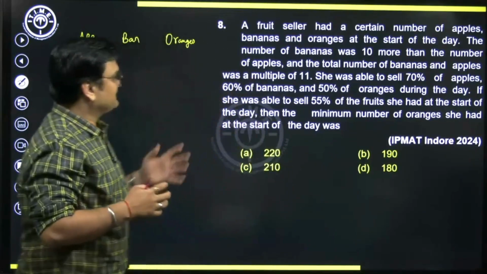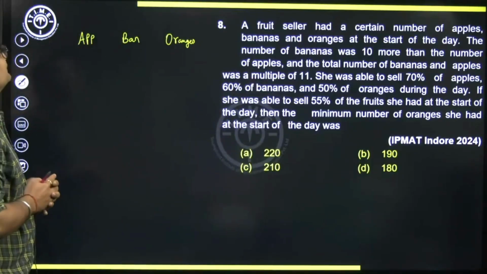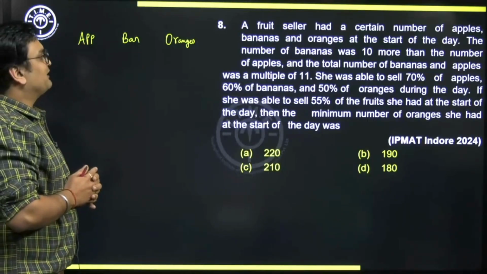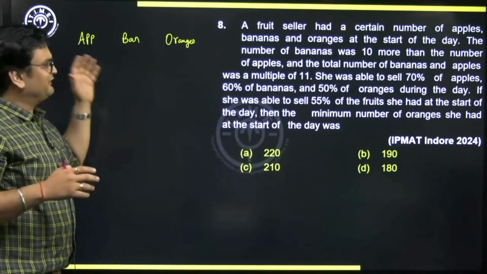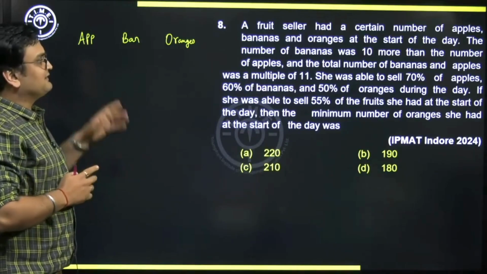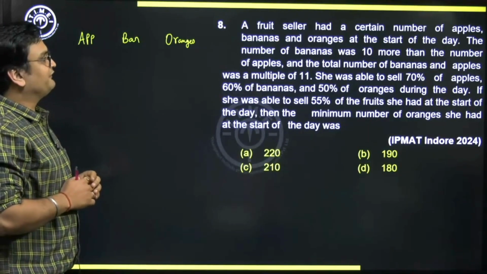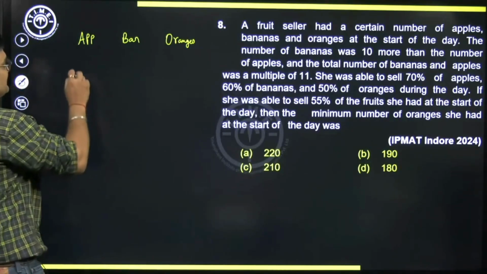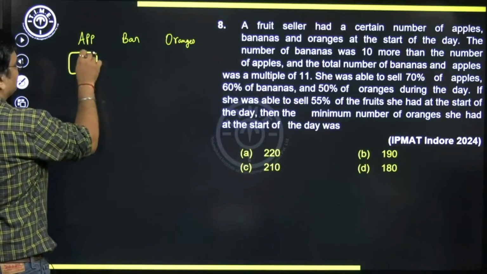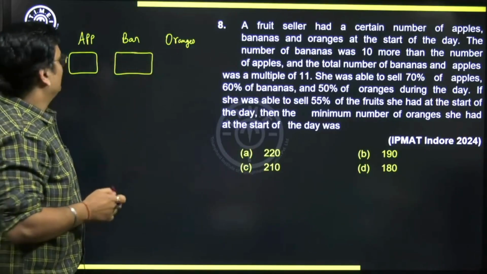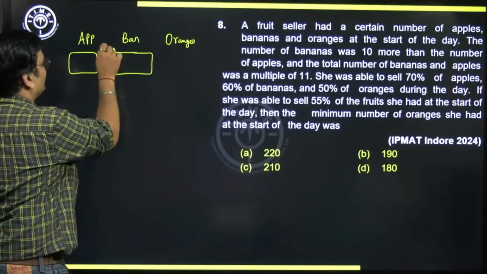Okay, let's go for this. Let's try this out. It says a fruit seller had a certain number of apples, bananas, and oranges. We don't know the number. We'll have to assume some variables for that. At the start of the day, the number of bananas was 10 more than the number of apples. So whatever value I'll write here, I should write 10 more here. So this is 10 more. I'll simply write it this way. Plus 10.